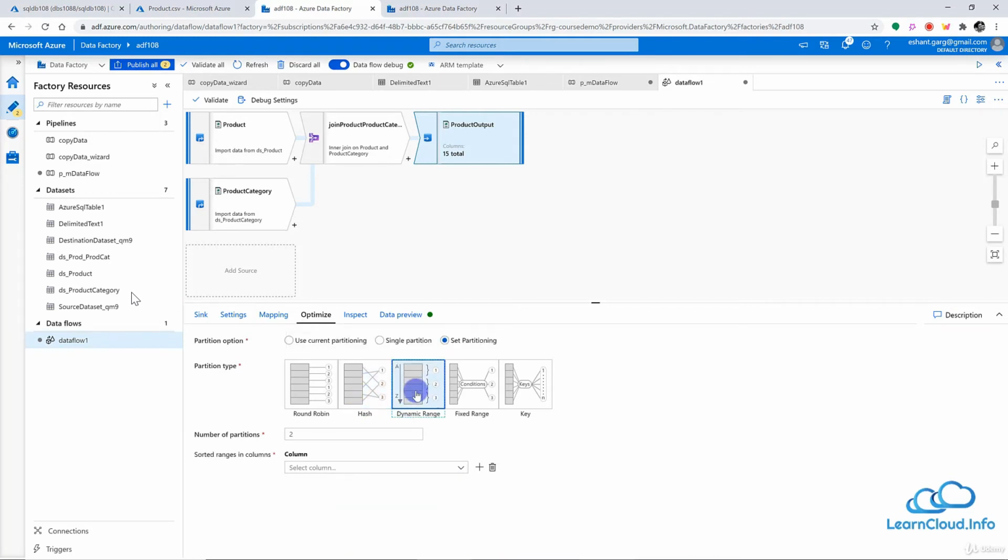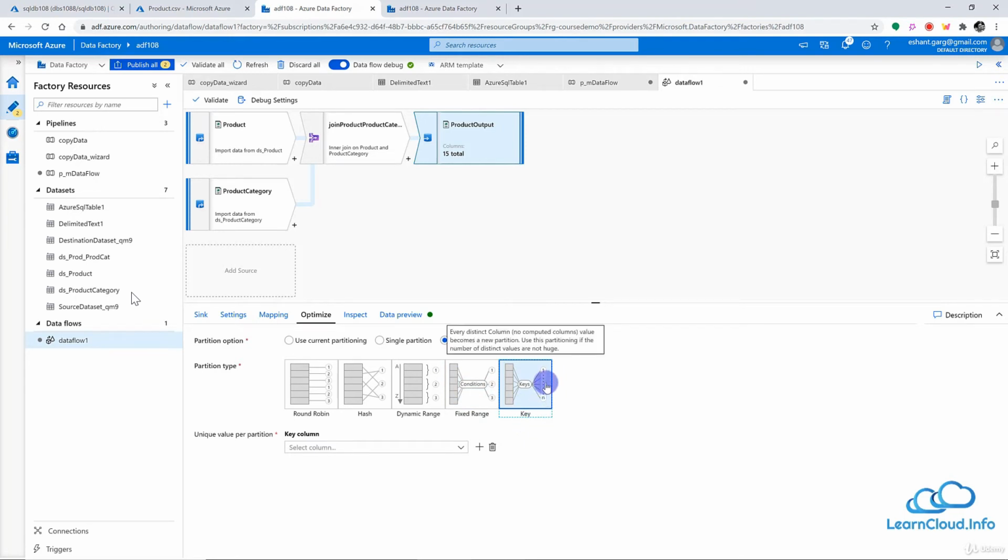And then we have the dynamic range. In this, you can provide some kind of expression here, and based on that expression or column, the data will be divided into different partitions. And then we have fixed range. You can provide the range here, for example, from this value to this value going to a particular partition. So for that, you should have a very good understanding of your data. And finally, we have key partition. That means all the unique values in a particular column will go into one partition.